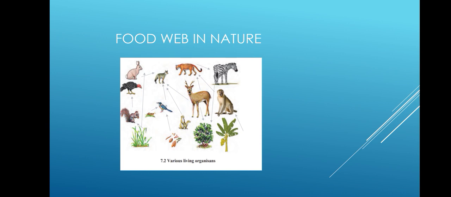So we can see that generally food webs are found everywhere in nature. That is why the food web is a very important aspect of our ecosystem. And this food web is possible only if we have different varieties of living organisms, meaning we have biodiversity around us.